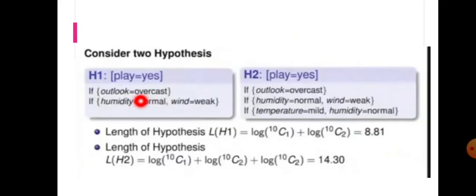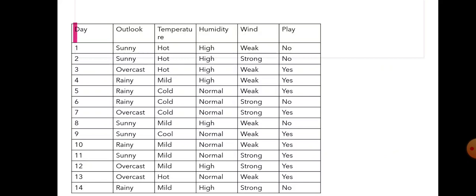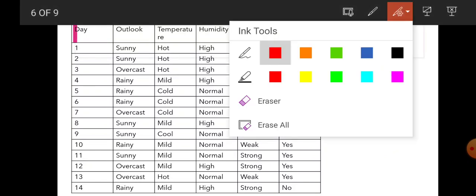Okay, we already know what this data is. I'm going to consider two hypotheses for this table, that is hypothesis h1 and h2. For h1, play equals yes if outlook equals overcast and humidity equals normal and wind equals weak. That is my condition for my hypothesis h1. So I'm going to test my hypothesis h1. My first condition says that outlook equals overcast, so I'm going to mark outlook equals overcast here.